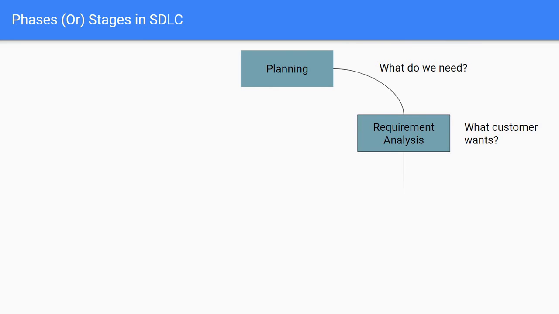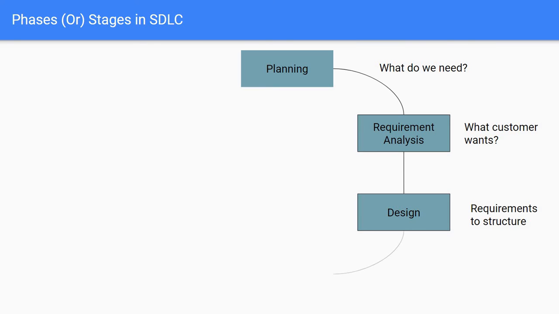And the next one is design. In this phase, we convert the requirements into the architectural design. The goal of the design phase is to transform the requirements identified into a structure that is suitable for implementation in some programming language. In this phase, the software architecture is derived from the requirements.